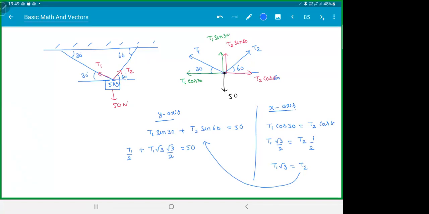That's how you solve simultaneous equations. Don't try to do all that school stuff. Take T1 from one equation or T2 from one equation, dump it in the other. This will be T1 by 2 plus T1 times 3 by 2 is 50. This will be 2T1 is 50. I think Aditya, you're right. T1 is 25 newtons. If T1 is 25, then T2 will be 25 root 3. Check. Yasha, Adrit, you guys got messed up. You got hundreds. Aditya was right.